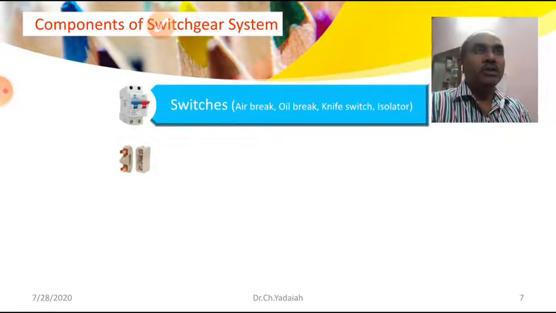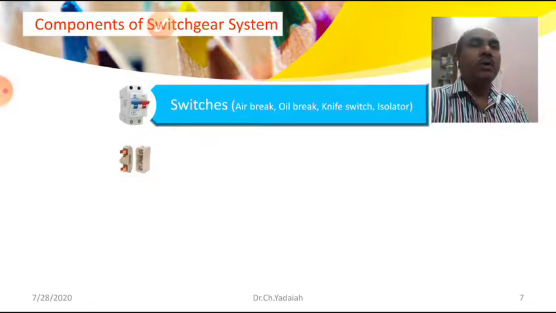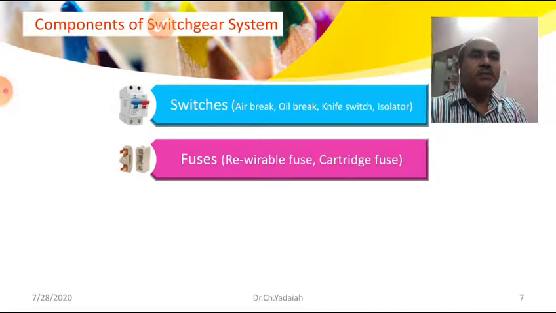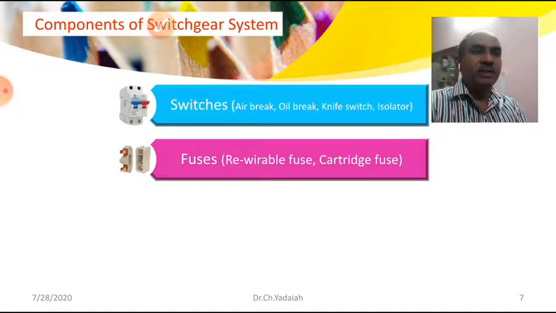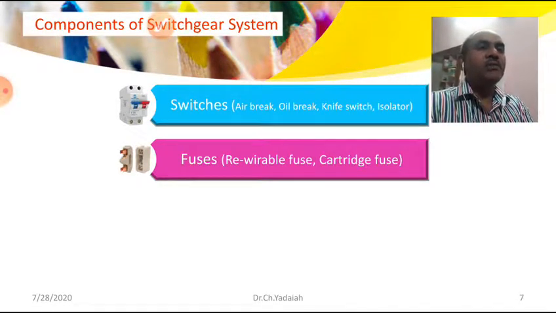Now, at that condition, how are we going to control that circuit? By using protective equipment, known as fuses at the domestic level. So, in domestic level we use fuses. The fuses may be rewirable fuses, the KitKat fuse we have already seen, and cartridge fuses.